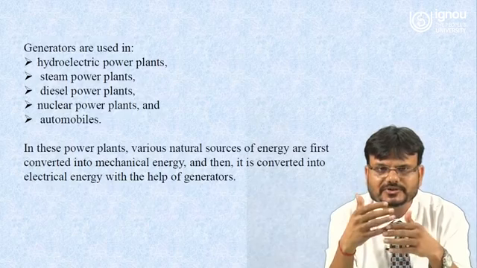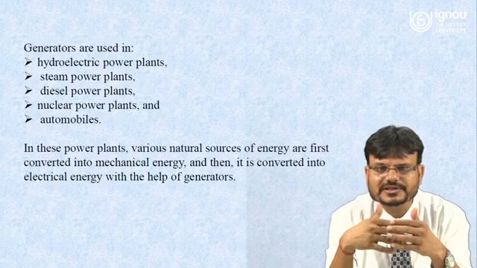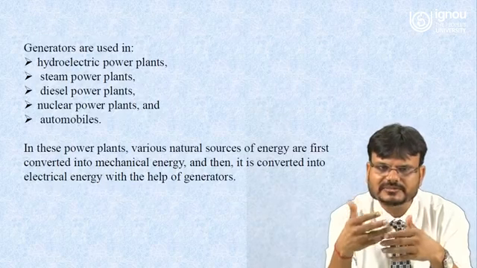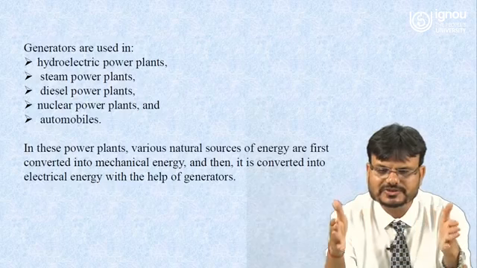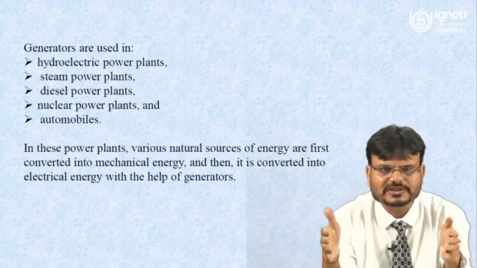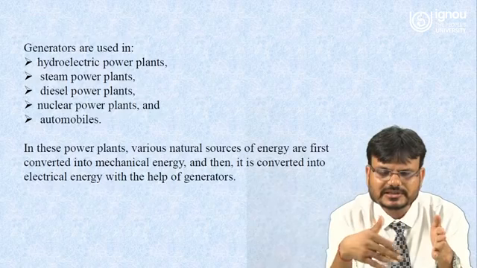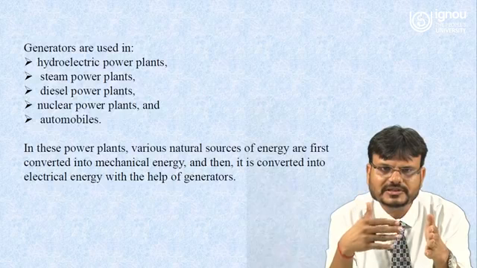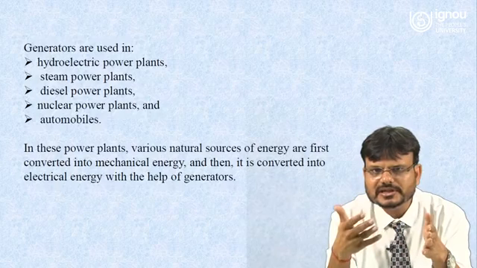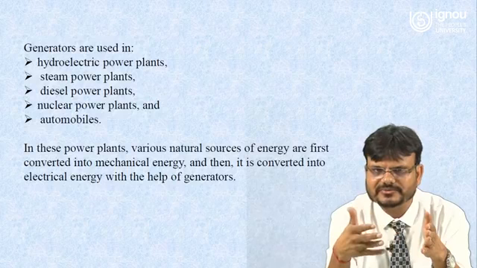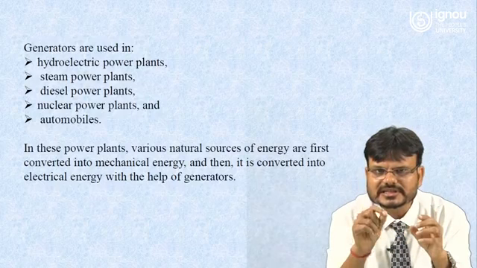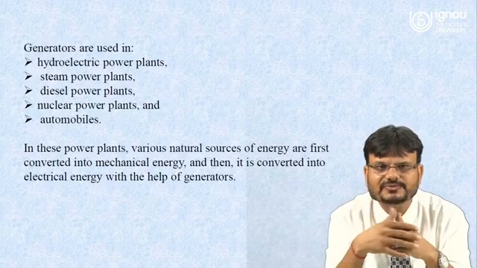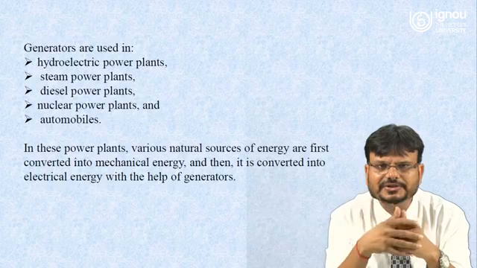You needed some motion, because as per Faraday's law, if there is a rate of change of flux, that means it will generate some EMF. So what you have to do? Suppose there is a magnet, north pole and south pole, and in that there is a conductor. If you are able to move this conductor, that means you are able to generate the electric potential, or you can say EMF. So as per Faraday's law, E is equal to what? E is nothing but dφ/dt. That means rate of change of flux is needed to generate the induced EMF.